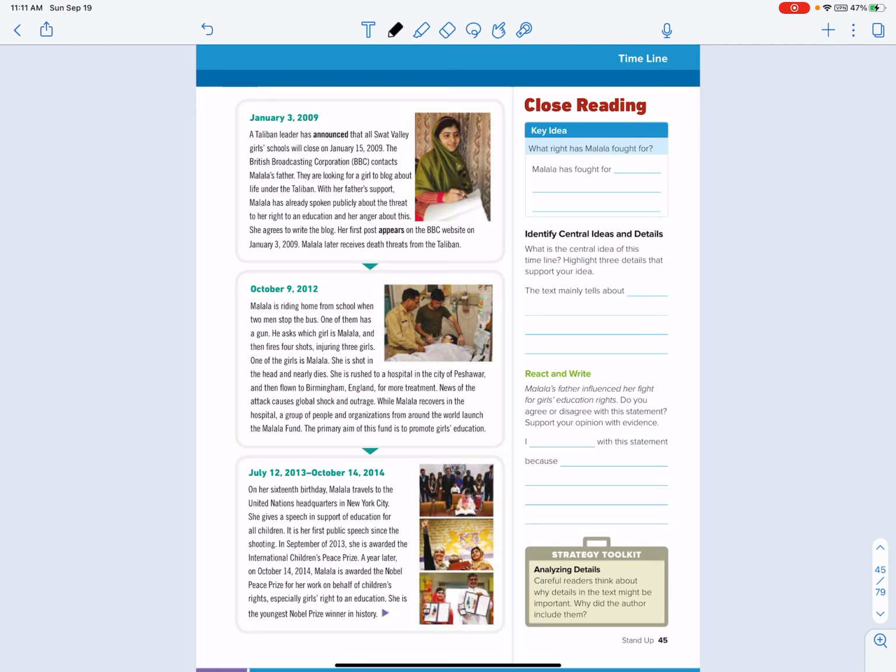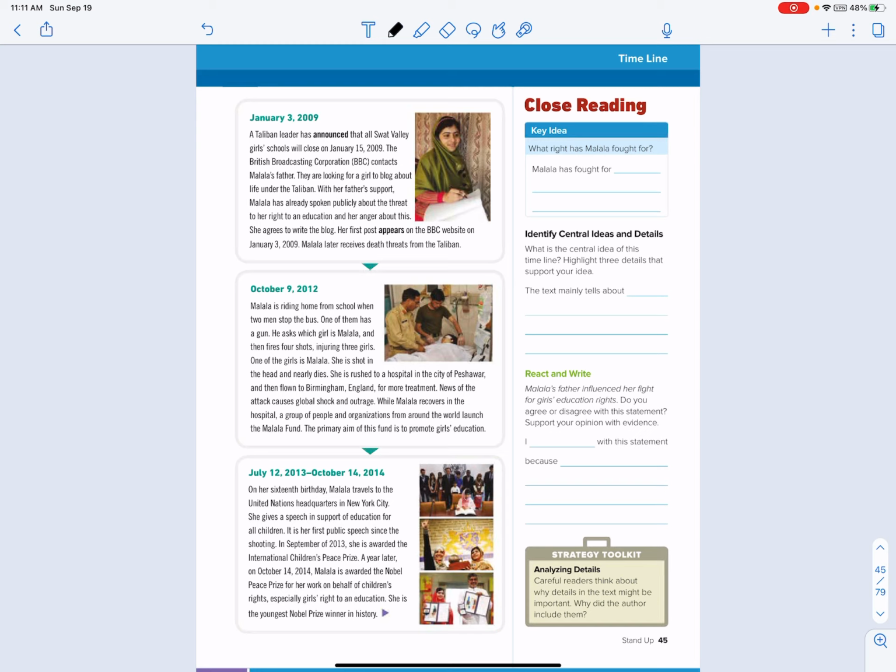January 3rd, 2009. A Taliban leader announces that all Swat Valley girls' schools will close on January 15, 2009. The British Broadcasting Corporation, BBC, contacts Malala's father. They're looking for a girl to blog about life under the Taliban. With her father's support, Malala has already spoken publicly about the threat to her right to an education and her anger about this. She agrees to write the blog. Her first post is on the BBC website on January 3rd, 2009. Malala later receives death threats from the Taliban.